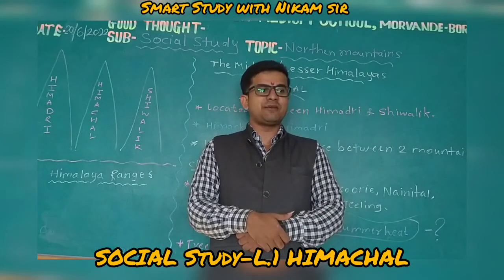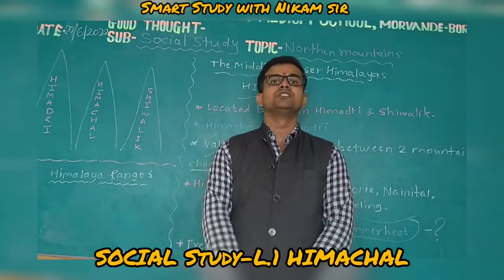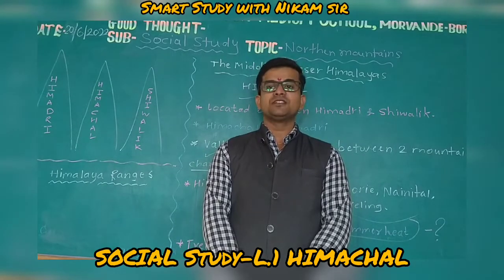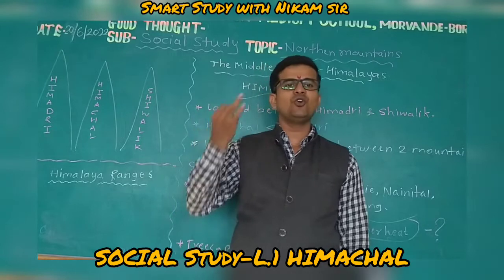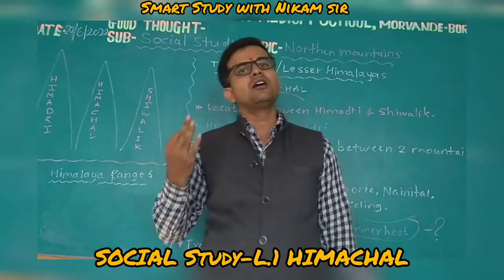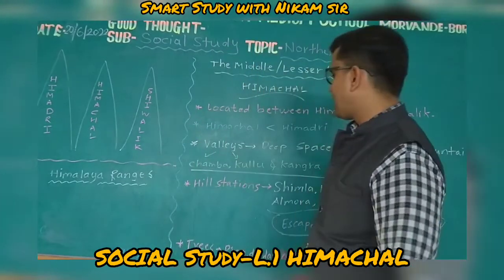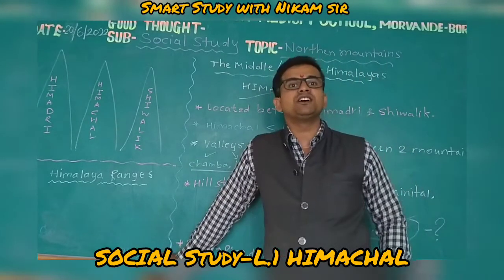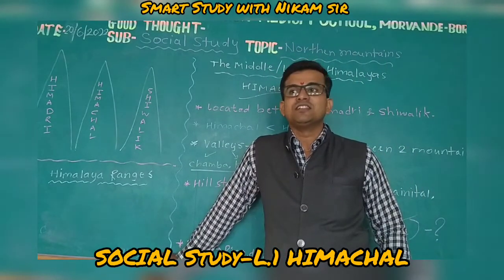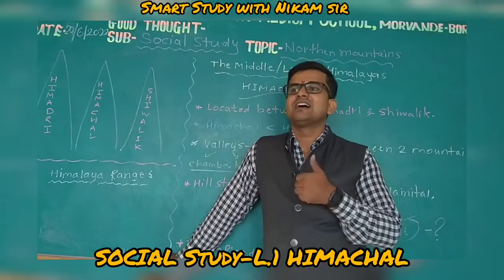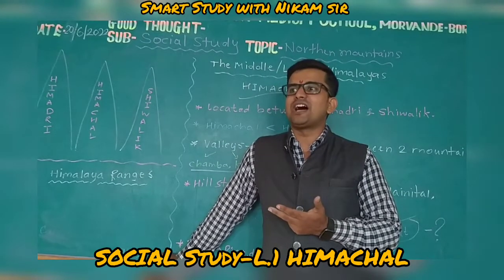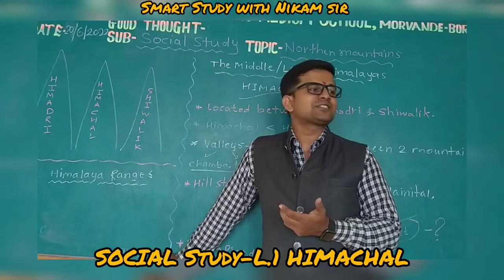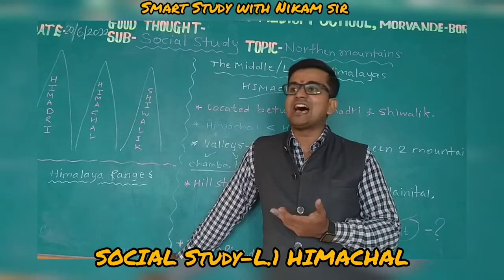And the valleys' names. Now see, tell me the names of valleys. I will not show you. Champa. Very good. Kangra. Will you tell me hill stations? Shimla, Mussoorie, Almora, Kashmir, Darjeeling.